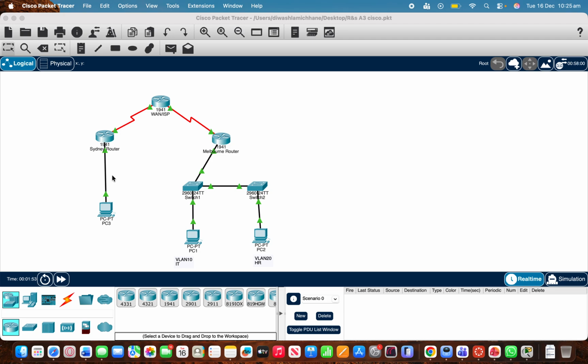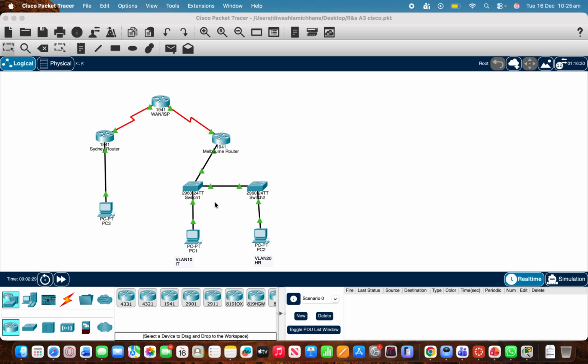So my topology has two main branch routers, the Sydney router and the Melbourne router, which are connected by an ISP. Sydney contains two networks: static subnet 172.86.1.0/24 used for the server and admin PCs, and DHCP subnet 172.86.20.0/24 for general employees.